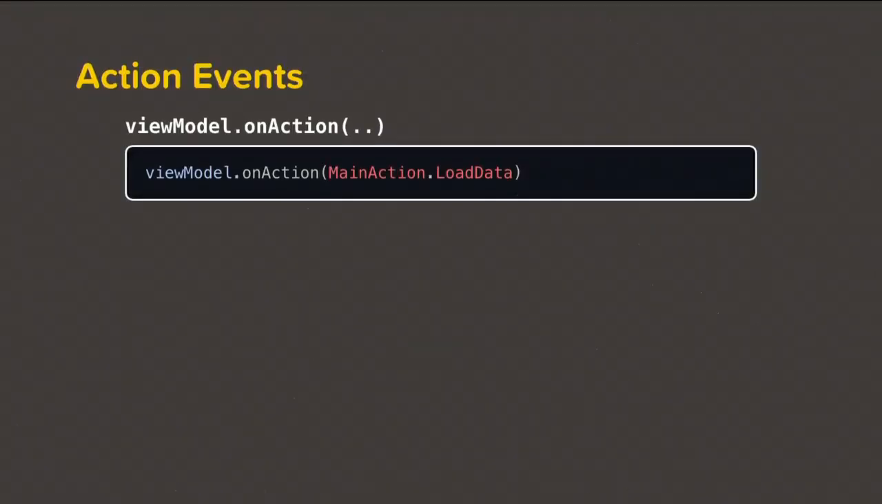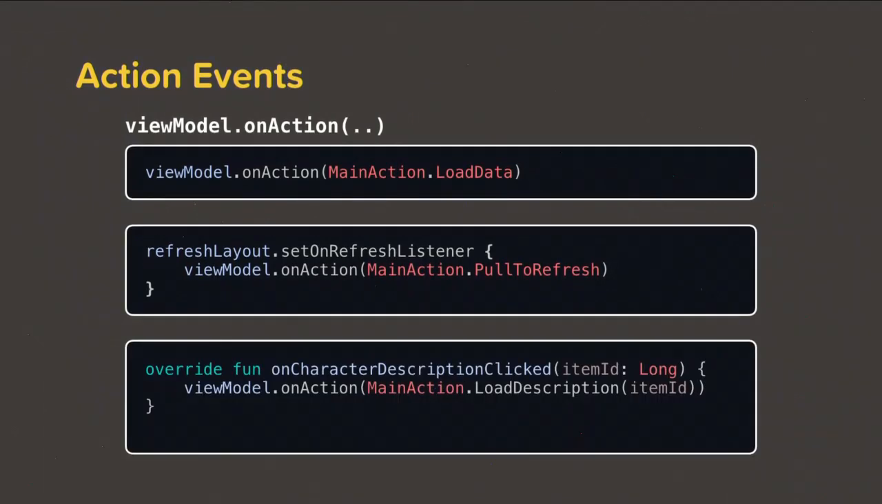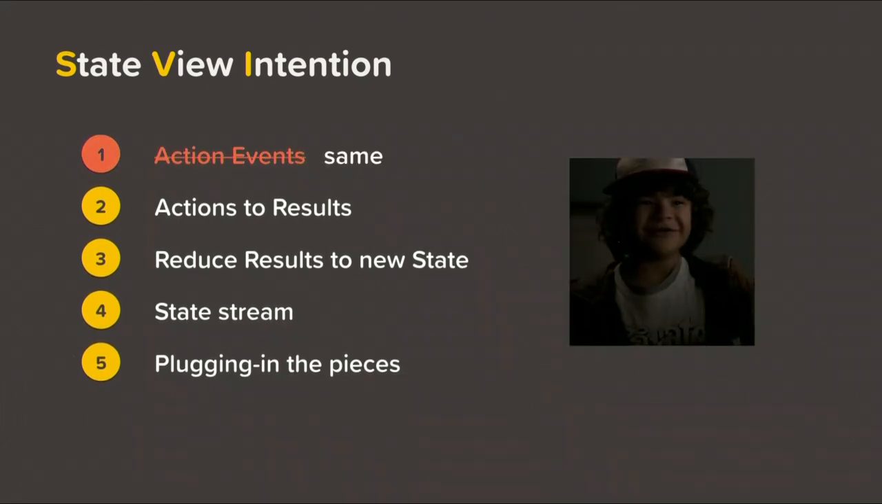So this is how we can pass a bunch of actions into the view model. We can call .action on it. We can pass main action.load data. We can attach a listener and then pass this action, and so on. We can attach another click listener. So this all part remains the same. That brings us to the end of the first part already, and we are happy.